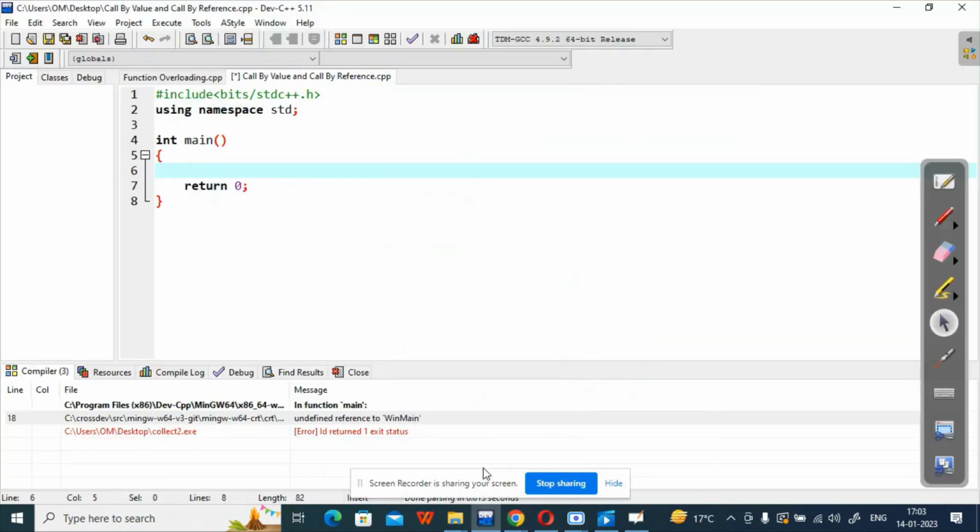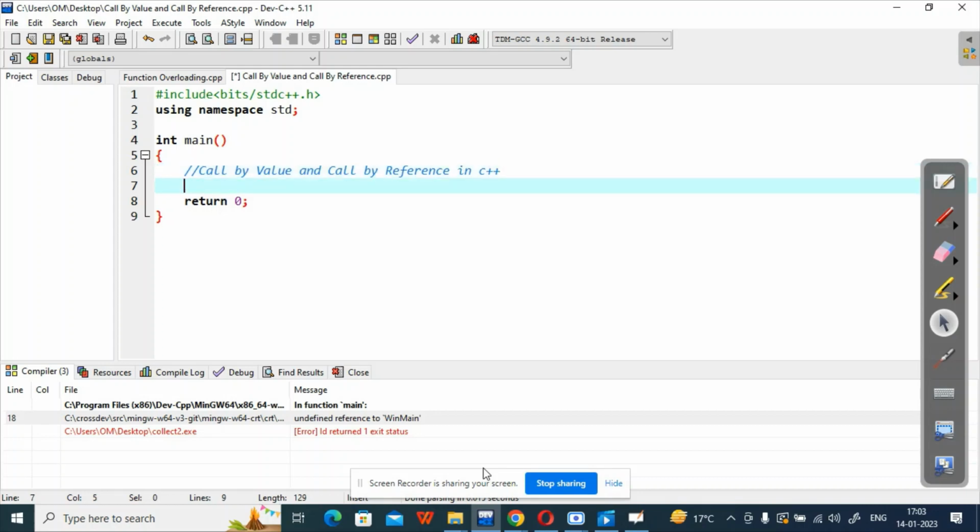Hello, students. In this lecture, we will be covering the call by value concept and call by reference in the C++ language. These two concepts. But before proceeding to what is call by value and what is call by reference,